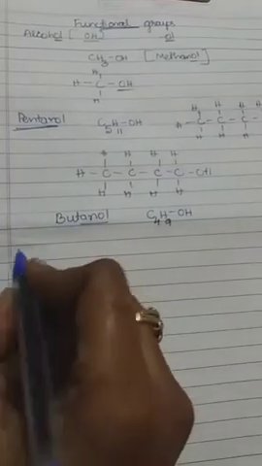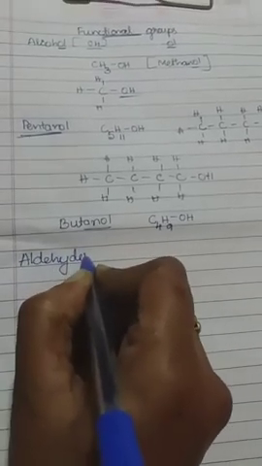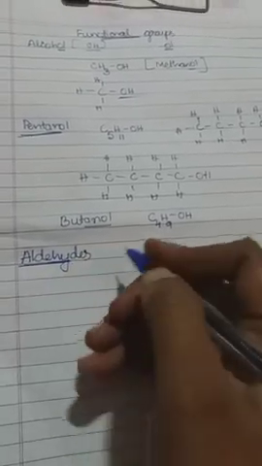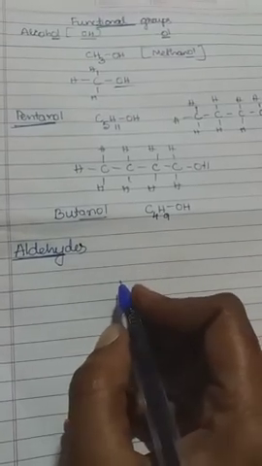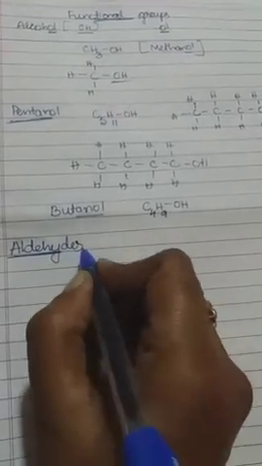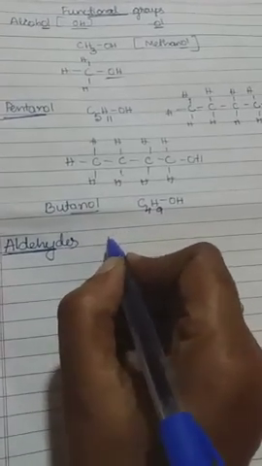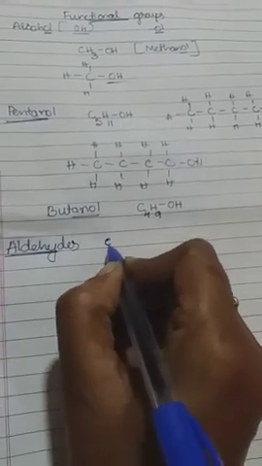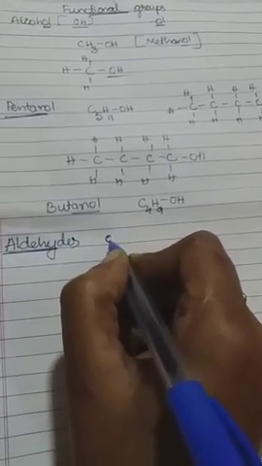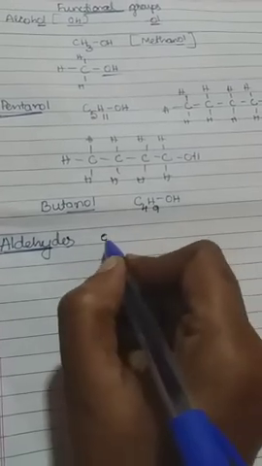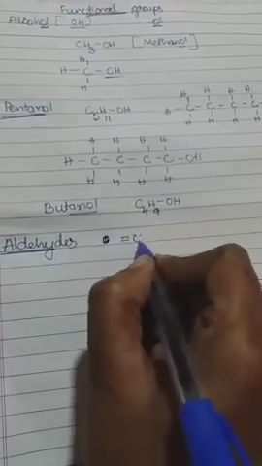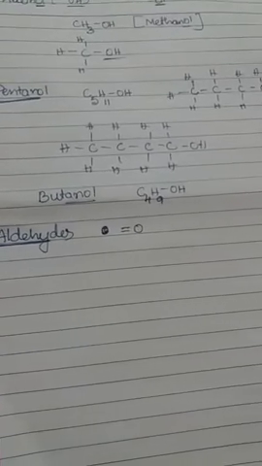So alcohols are a group of hydrocarbons. Next we have to take another functional group, that is the aldehyde group of hydrocarbons. These are called aldehydes. What should the aldehyde functional group be? It is a carbon with a double bond to O. The last one is a carbon atom, it should be there compulsorily, and it ends with a double bond O. I mean one carbon atom ends with the double bond O. That is very important. That is called an aldehyde.